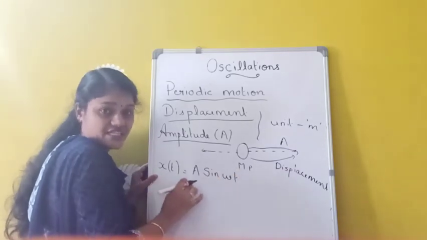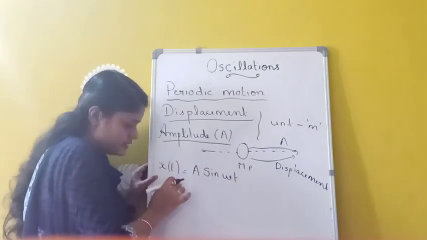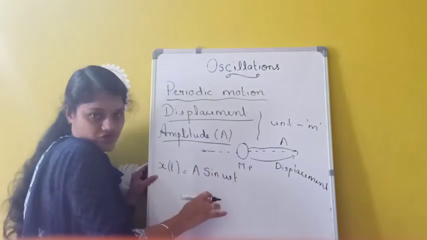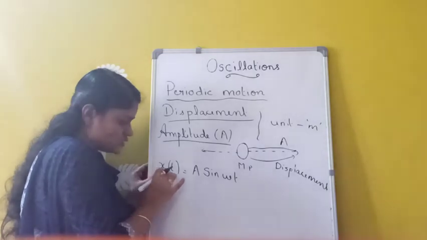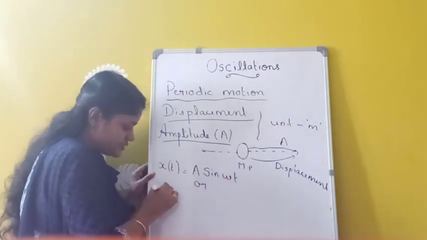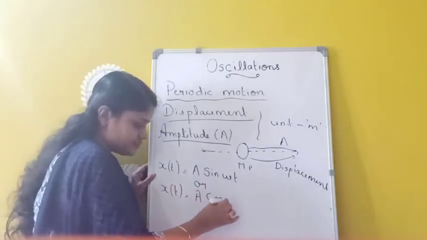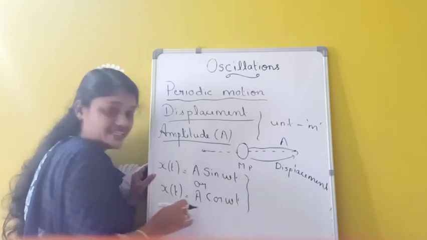Displacement will change with respect to time, so it is a varying quantity. So we can write the displacement in terms of sine as well as cos. First, we can write x of t equals a sin omega t, or we can write x of t equals a cos omega t. So this is the representation of displacement.